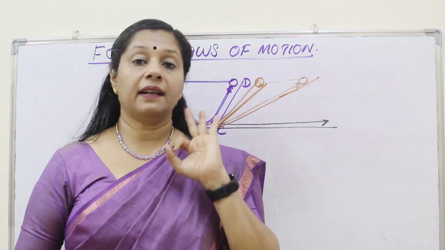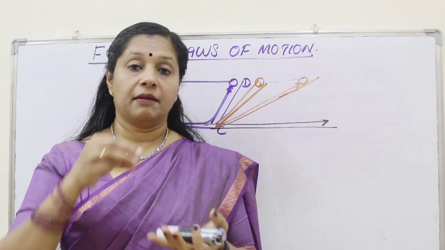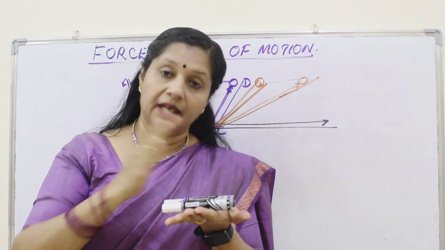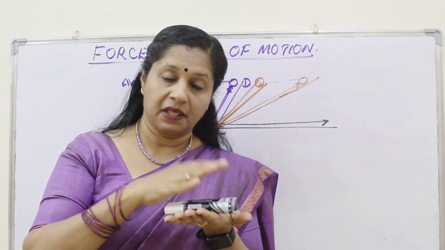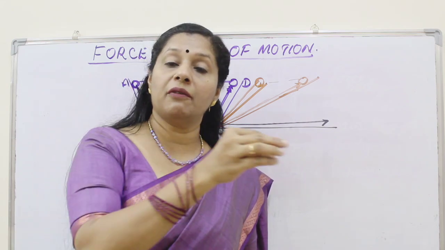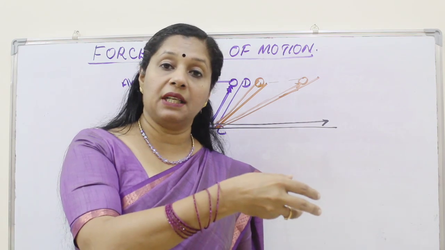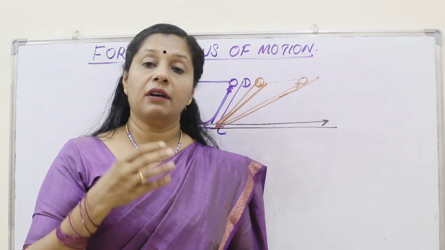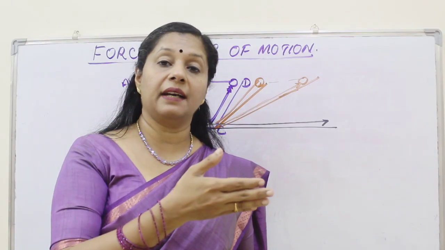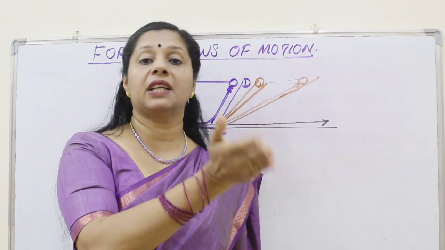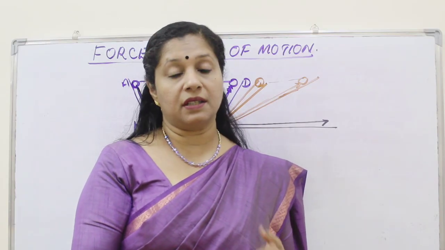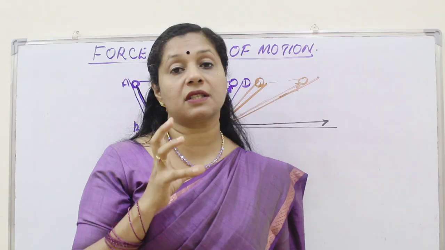So here we can infer three things. A body at rest will remain at rest until an external force acts on it. A body moving with a uniform velocity will continue to be in that state until acted upon by an external force. Or a body moving in a straight line will continue in that straight line without changing direction until acted upon by the external force. This is the essence of Newton's first law of motion.